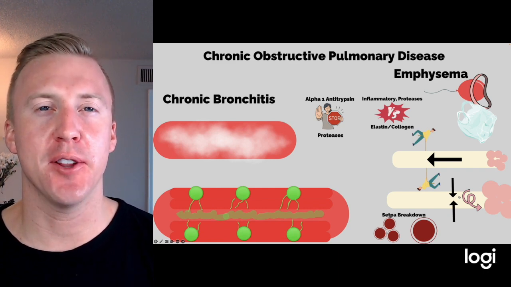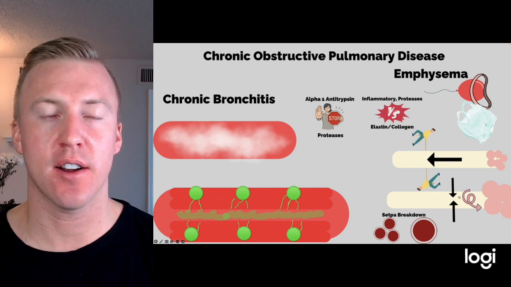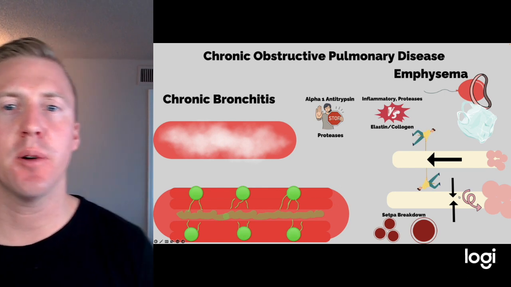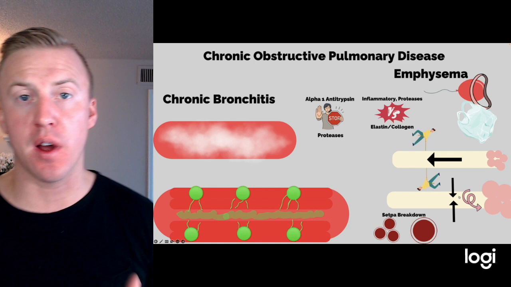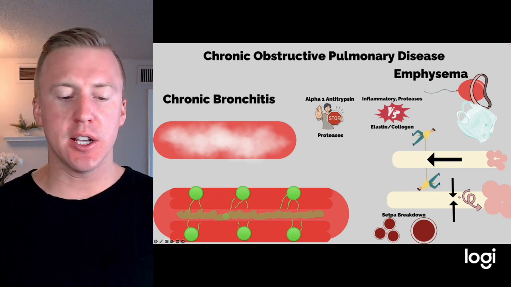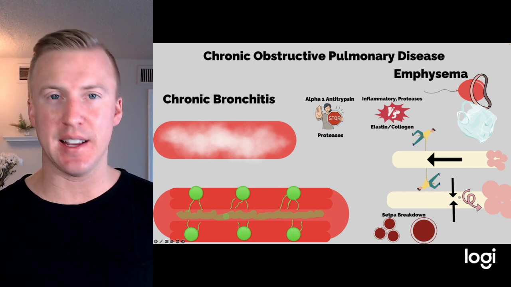Hey everyone, today we're going to look at COPD and asthma. We're going to look at causes and treatment. So first, COPD. Now COPD obviously is an umbrella term, which you probably know by now. COPD is made up of chronic bronchitis and emphysema.